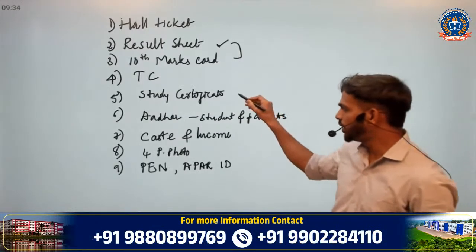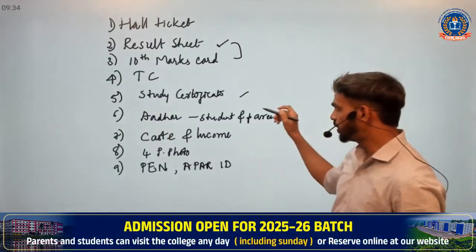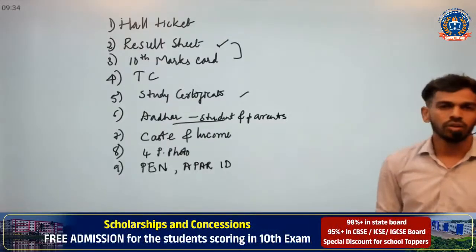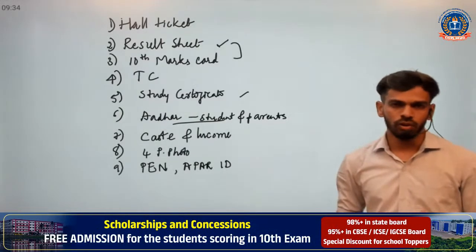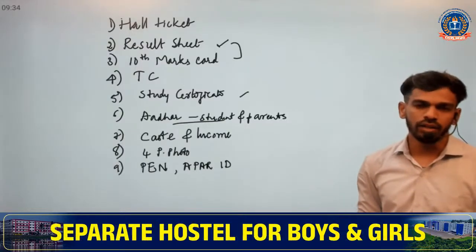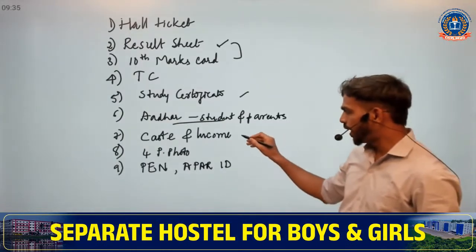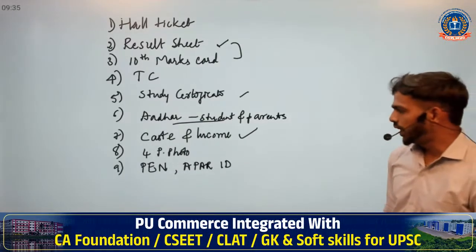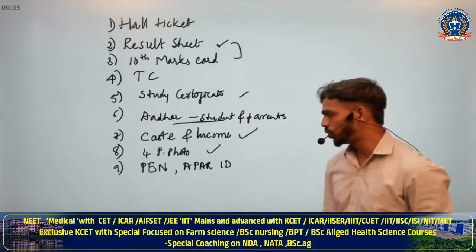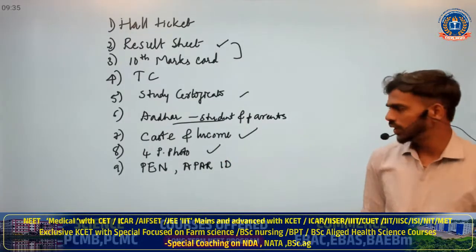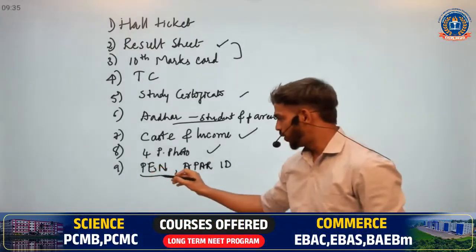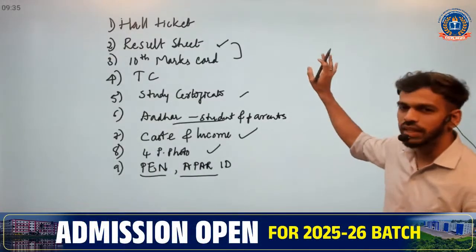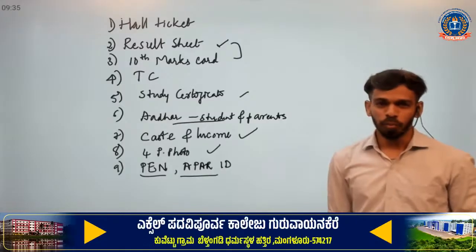Study certificate and Aadhaar card of both the student and parents as well. This is very clear. You have to carry the Aadhaar card of your parents, mother and father as well. Similarly, caste and income certificate, four passport size photos, then PEN number and Apaar ID. These are the certificates you have to carry while proceeding with your admission.